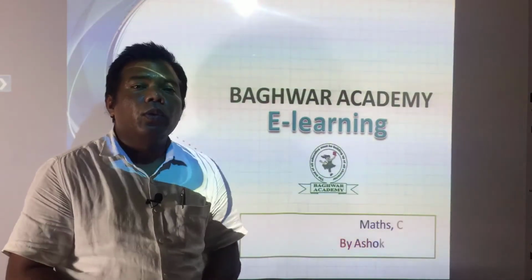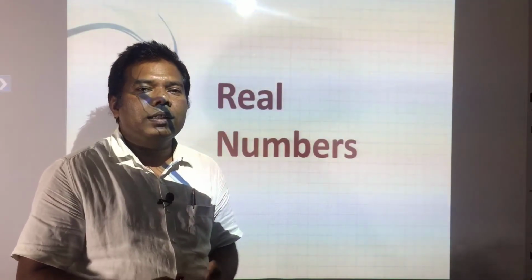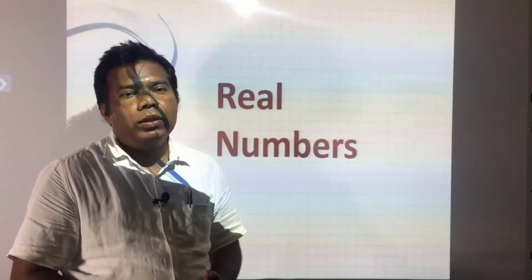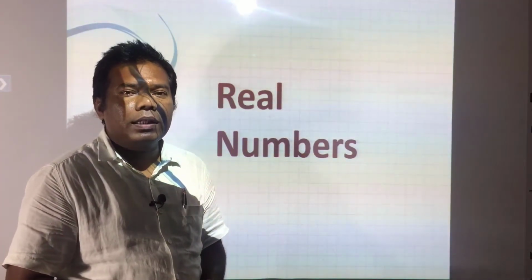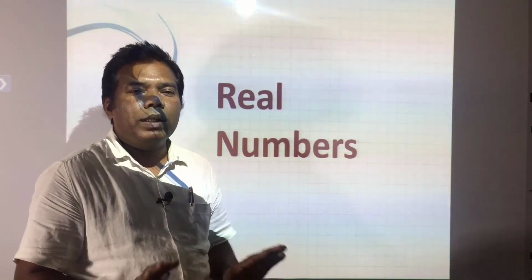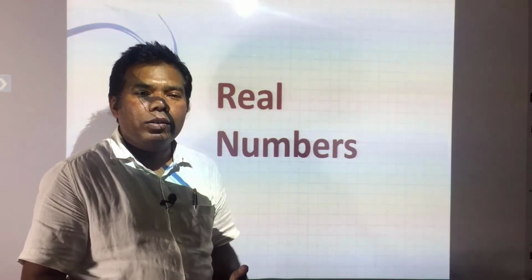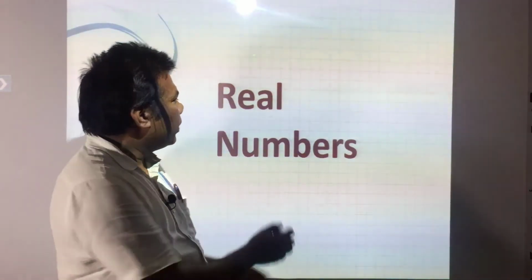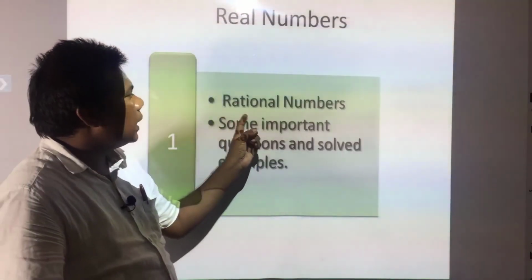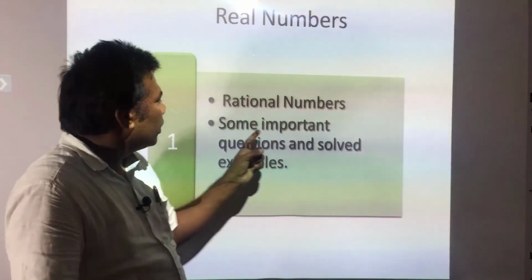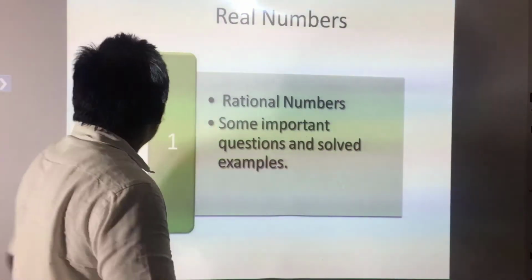Today we are going to do what we should have done a long time before, when we had started. The topic we have chosen today under real numbers is very easy; you have already done it in your previous class, class 9th. So I do not think much time it will take to understand, and I hope many of you might have done it yourself also. So, let us start. Today we have taken, under real numbers, a very old topic, that is rational numbers. Already you have learned some important questions, and we will see solved examples. So, let us start. It is so easy.